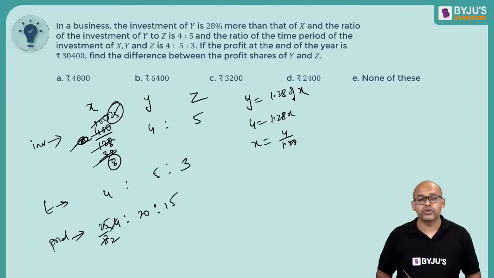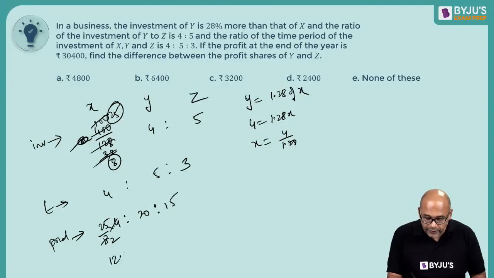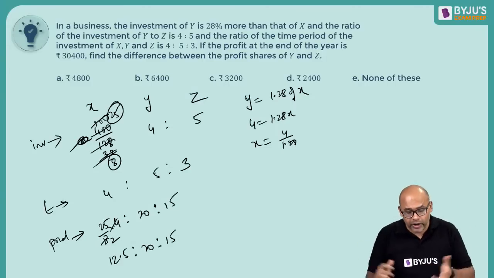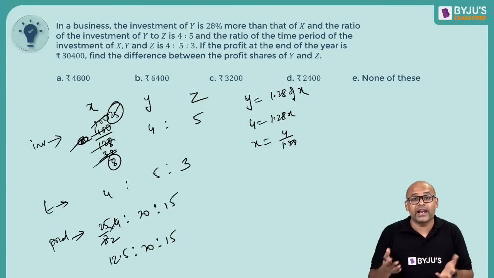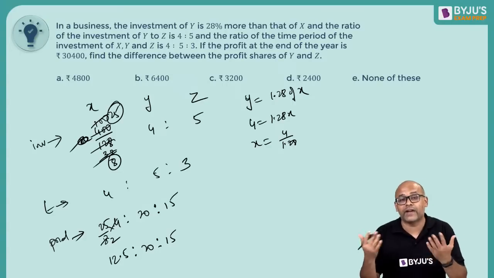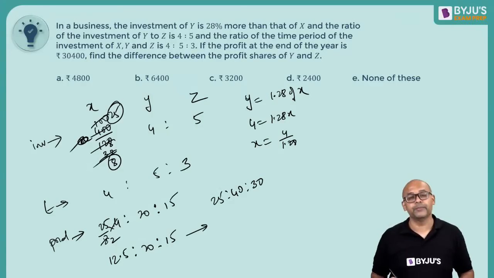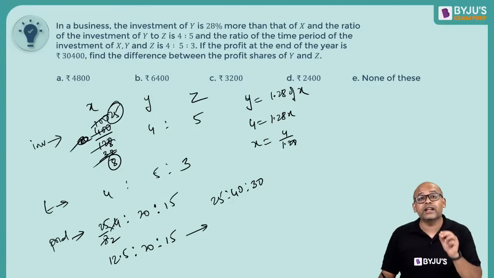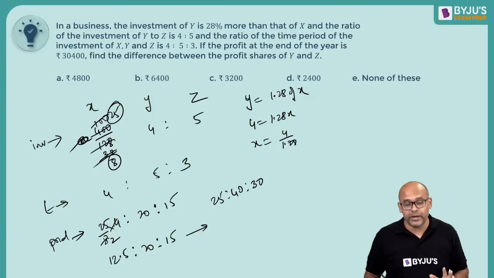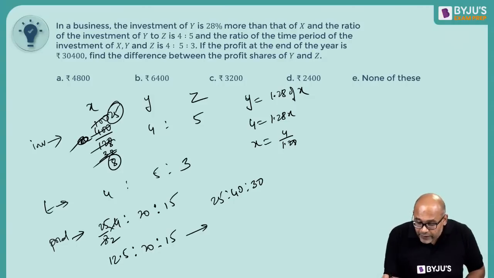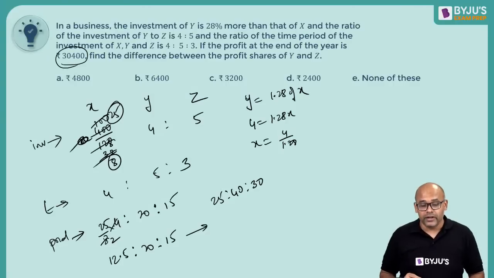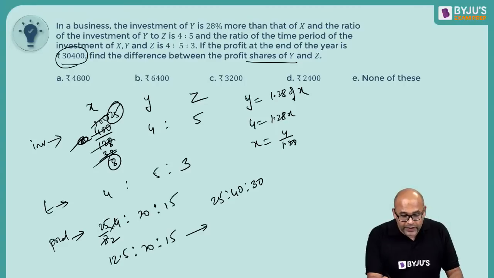So 4 goes 2 times. So this is 12.5, 20 and 15. You can double it also if you want because that's easy, because again I keep telling you, I don't like a fraction. I don't like a decimal. So I can write this as 25, 40 and 30. Now this is the ratio in which the profit should be divided. So if the profit at the end of the year is the total profit, what is the difference between Y and Z? So total, if it is 30,000,